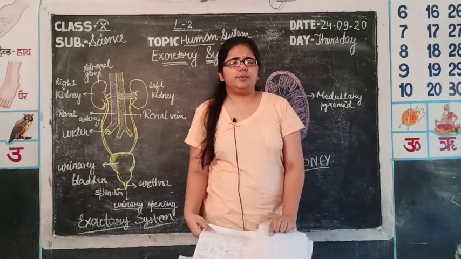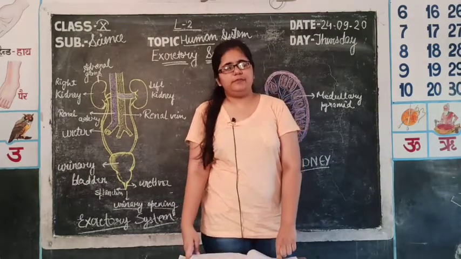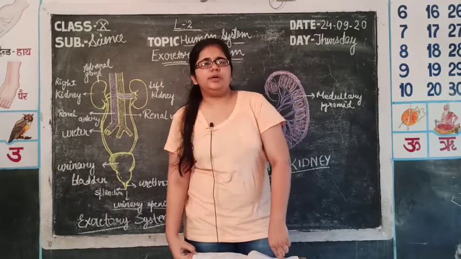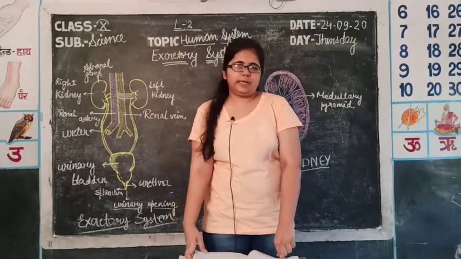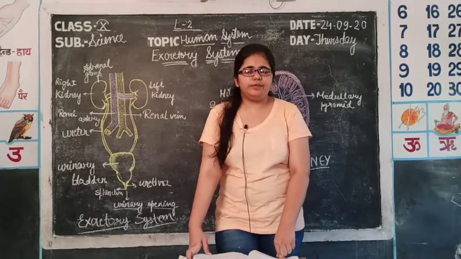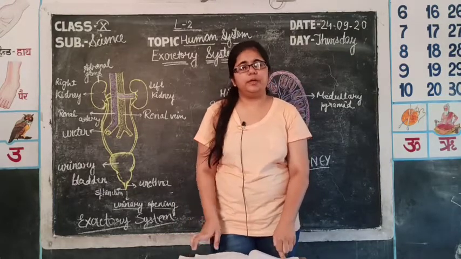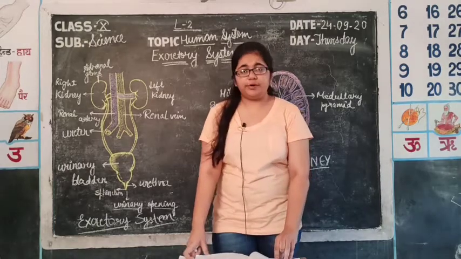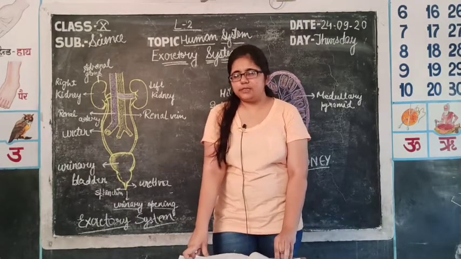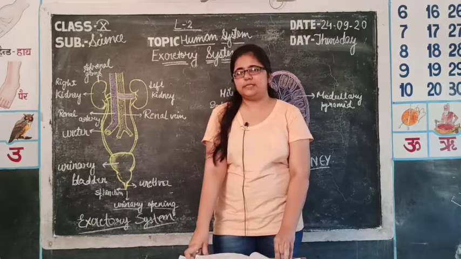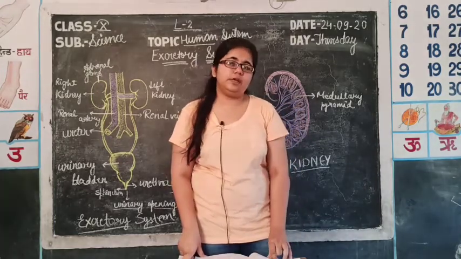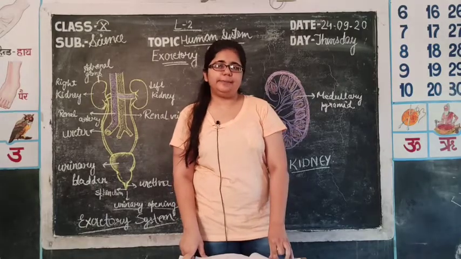There are also some organs apart from kidneys which help in excretion. First of all, I have told you CO2, a harmful gas, is excreted out with the help of lungs. So, lungs are the excretory organ for CO2. For nitrogenous waste, kidney is the excretory organ, which we have discussed in detail today. Then the second one is the liver. The liver excretes out bile pigments.